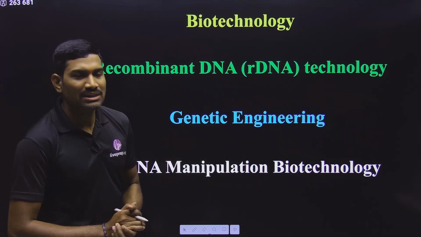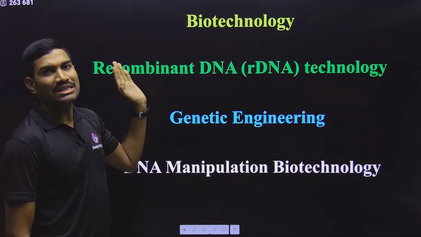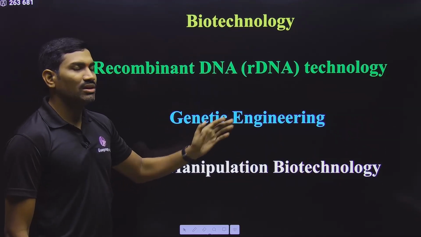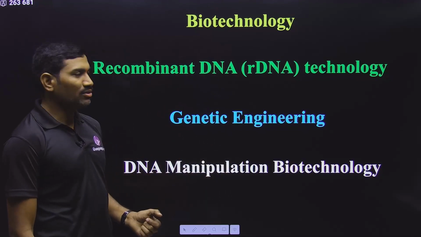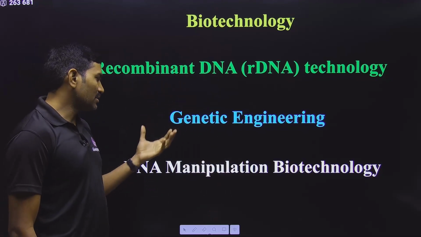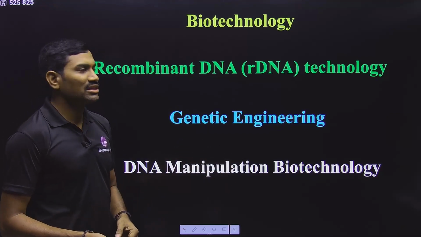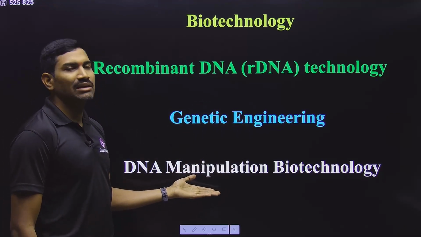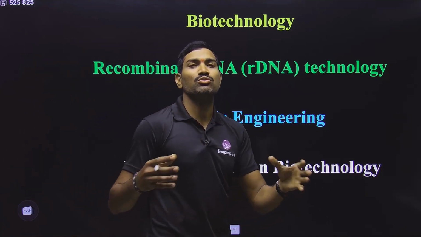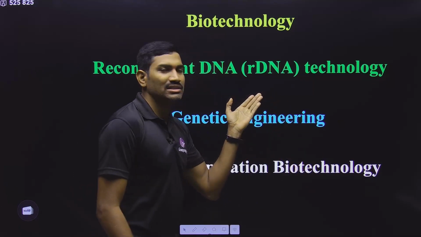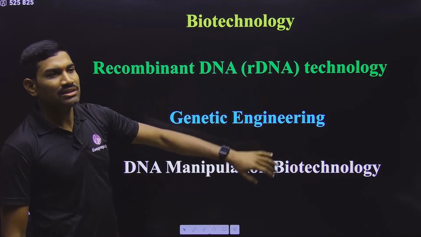Now we are going to the main chapter, that is Biotechnology Principles and Process. Biotechnology is also called recombinant DNA technology. It is also called genetic engineering, and it is also called DNA manipulation biotechnology, because in this process genes, that means DNA, are undergoing manipulation, meaning we are making some changes. That's why it is called genetic engineering or DNA manipulation, or simply recombinant DNA, because here the DNA from different sources we are combining. That's why it is called recombinant DNA or chimeric DNA. So this is what we are actually doing in this biotechnology.